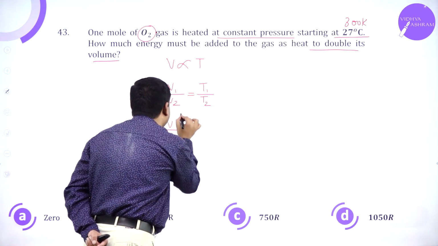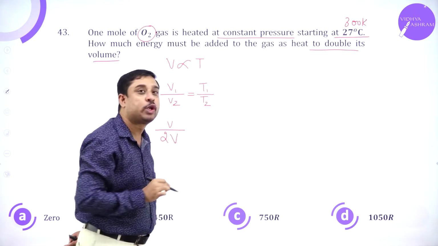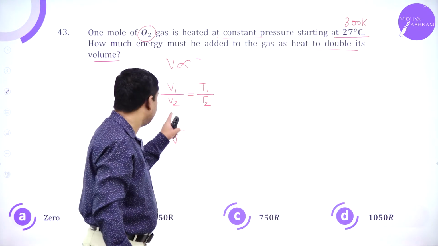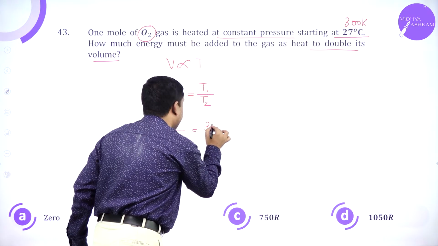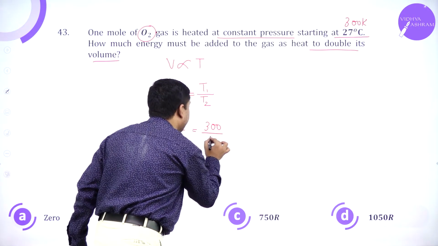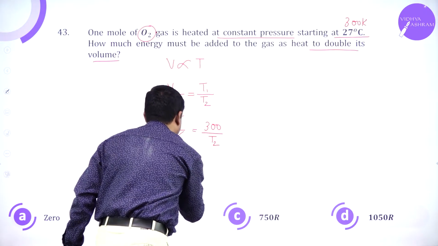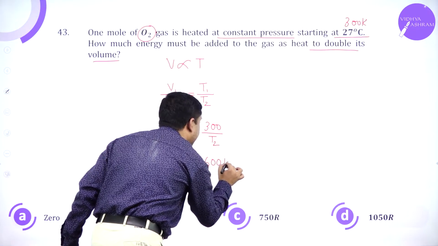Initial volume is V. Final volume has to be 2 times V. You are doubling the volume. V divided by 2V is 300 divided by T2. V and V get cancelled. So T2 is 600 Kelvin.